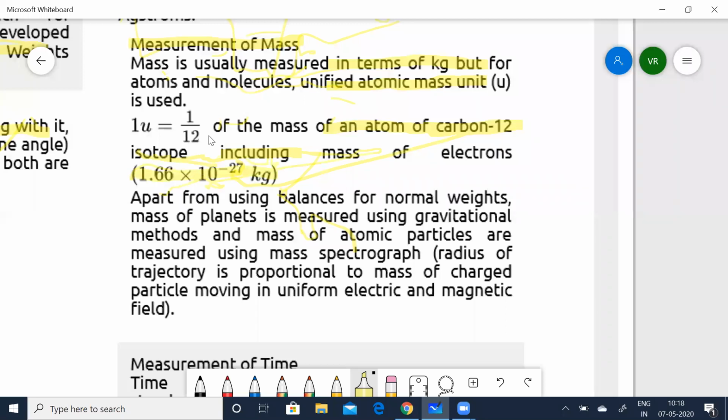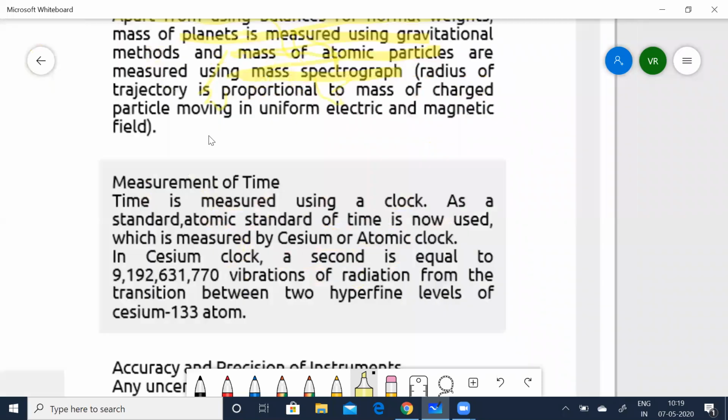Apart from using balances for normal weights, mass of planets is measured using gravitational methods, and mass of atomic particles is measured by using a mass spectrograph. All this we'll be studying in the dual nature and atoms and nuclei lessons. In those lessons we'll be studying more. Next, coming to measure of time.